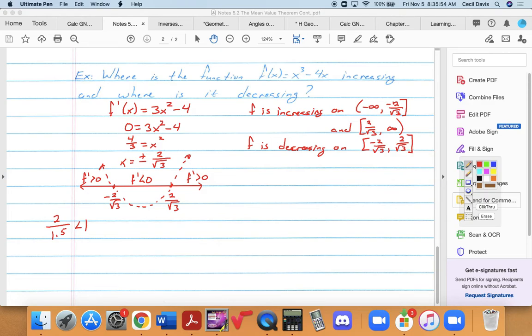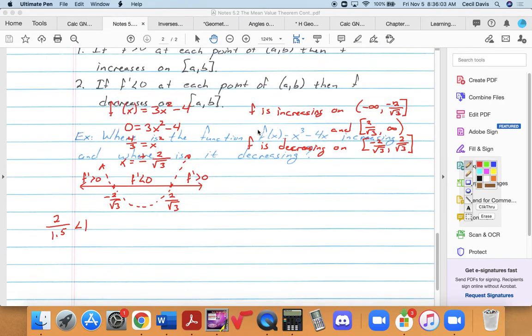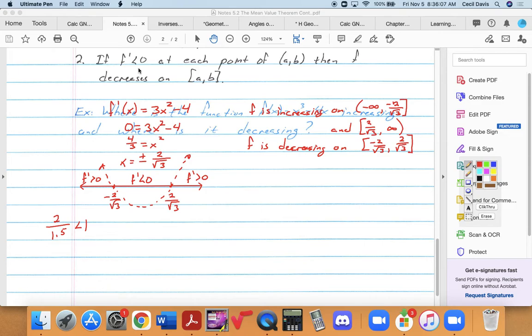Why closed interval? Because of what we said right here. If f prime is less than 0 on the open interval from a to b, then f decreases on the closed interval from a to b.